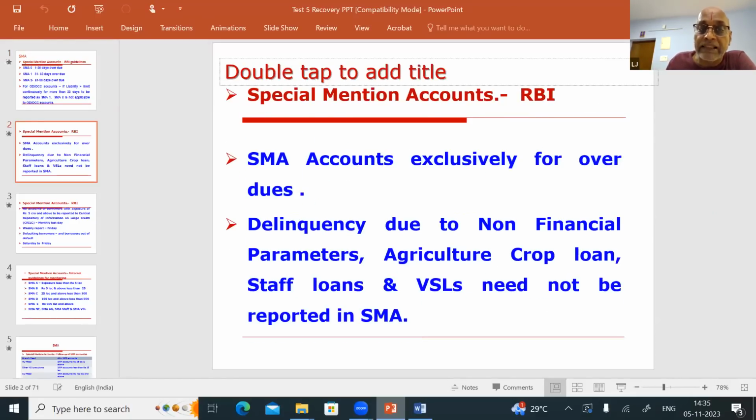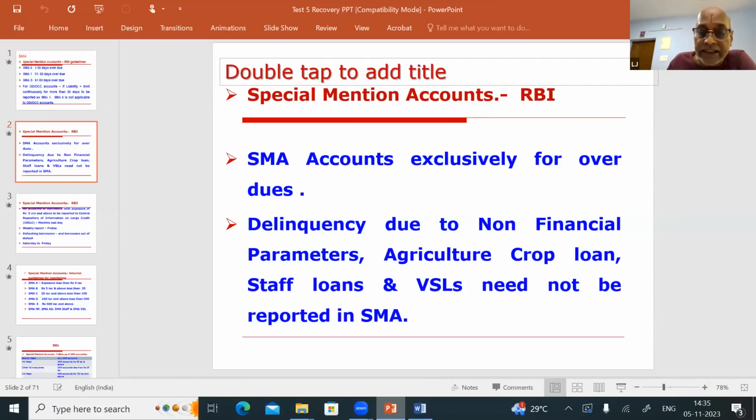So SMA accounts are exclusively for overdues only. As per the Reserve Bank of India guidelines, only if there is an overdue in the account, you have to classify it as SMA 0, SMA 1 or SMA 2. There are certain non-financial delinquencies, for example, stock statement not updated, renewal not done, etc. Then, for example, staff loans or VSLs, etc. These things, with overdues or without overdues, you need not report as SMA to Reserve Bank of India. For internal purposes, you have a separate classification for follow-up of the account.